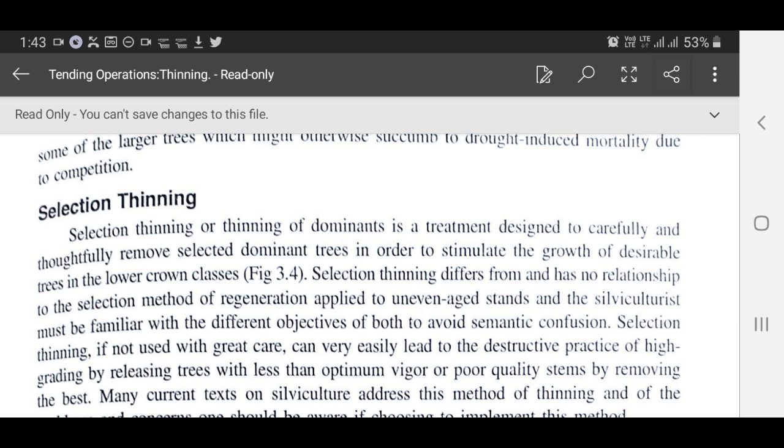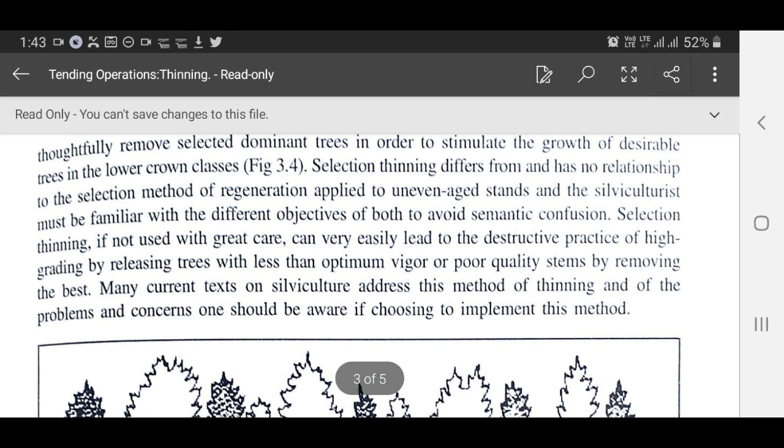Selection thinning, if not used with great care, can very easily lead to the destructive practice of high grading by releasing trees with less than optimum vigor or poor quality stems by removing the best. Many current texts on silviculture address this method of thinning and the problems and concerns one should be aware of if choosing to implement this method.